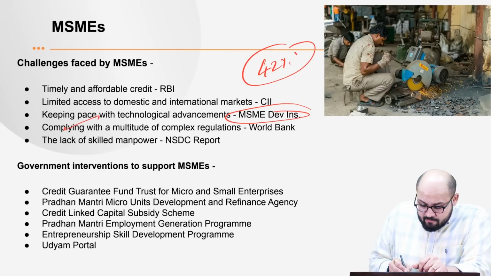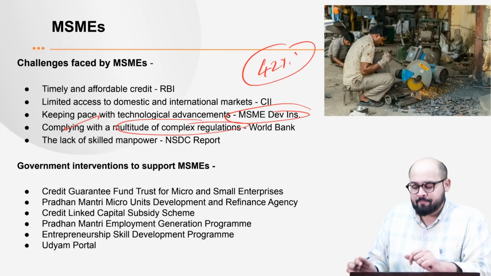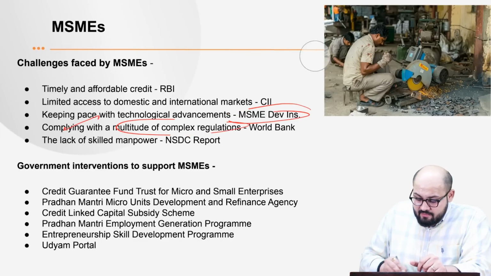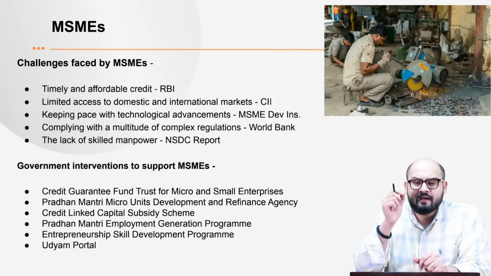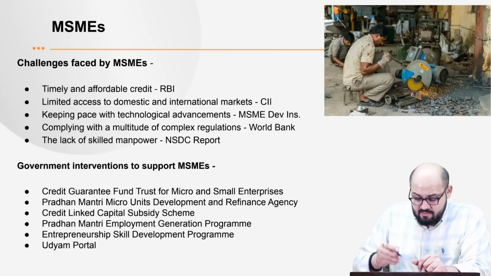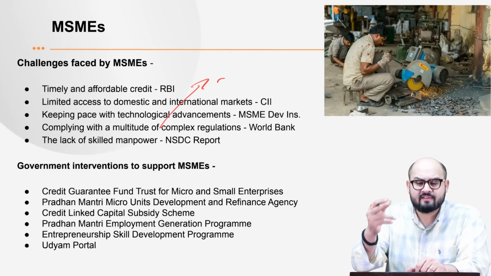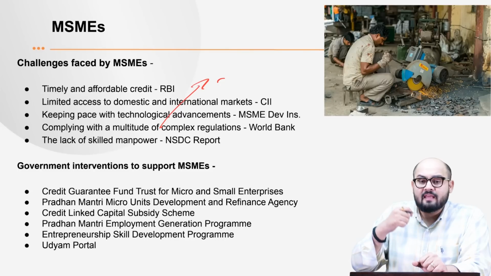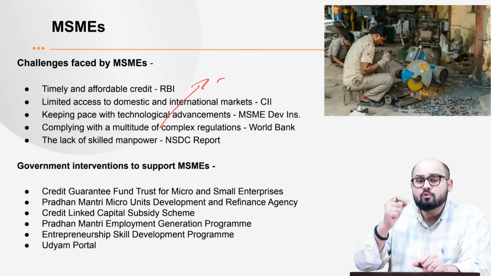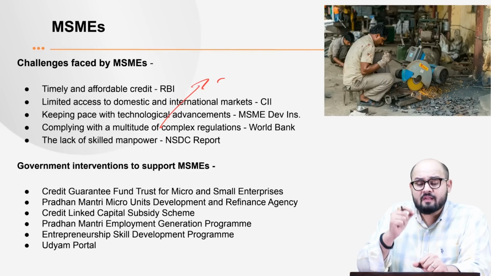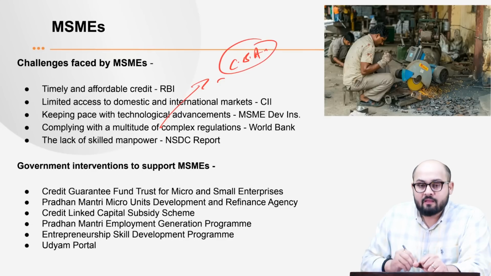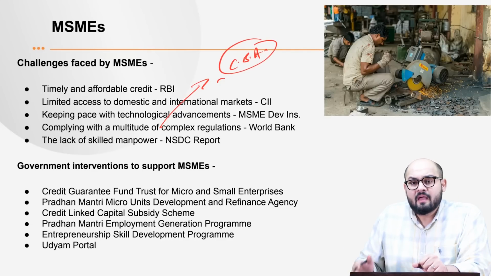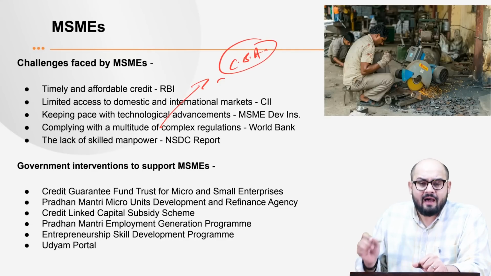Next is complying with a multitude of complex regulations. Now, the sad part in India is that we have a lot of regulations which are to be followed. What it does is that these MSMEs have to give a lot of time, a lot of money, and a lot of their resources in order to comply with these regulations. Thus, what ultimately happens is that they are unable to focus upon their core business activity. Right, so they're unable to focus on it, and that would obviously make them unproductive.